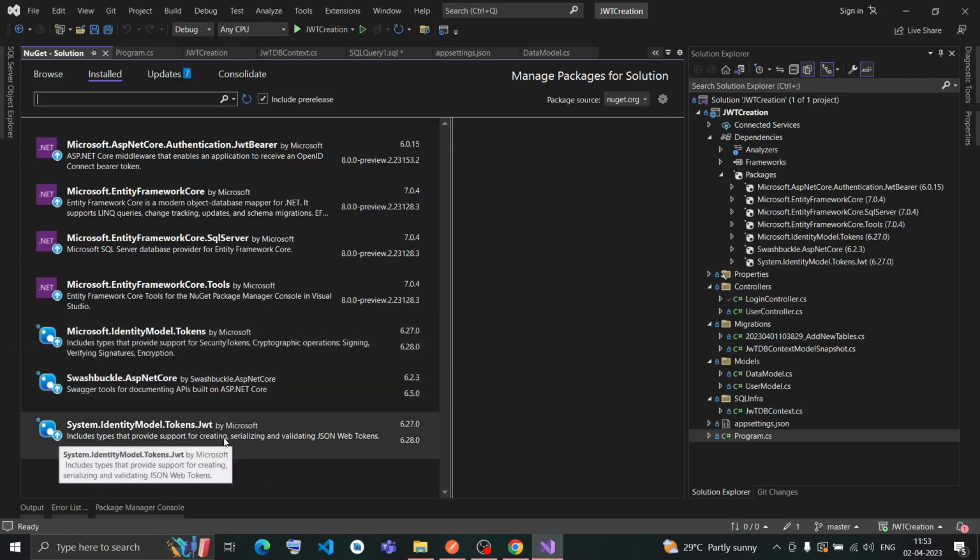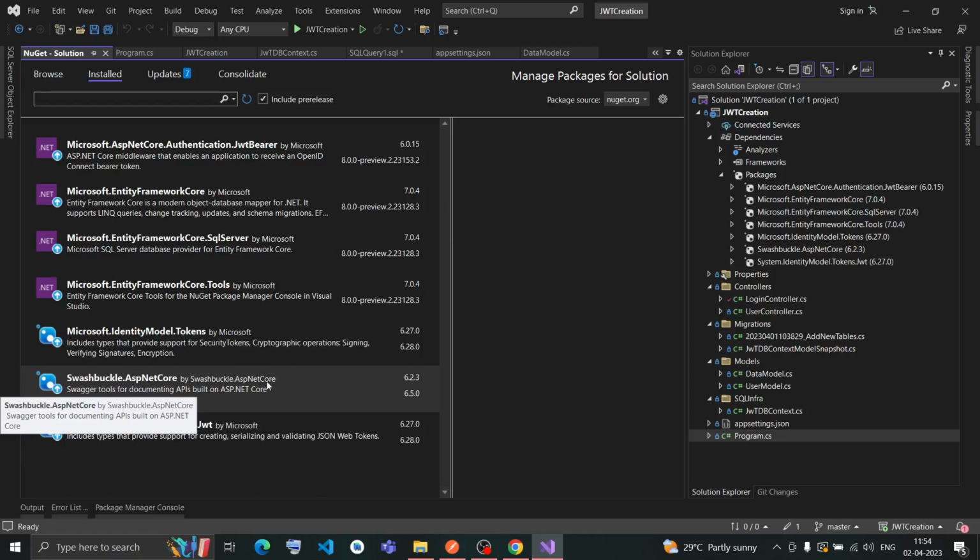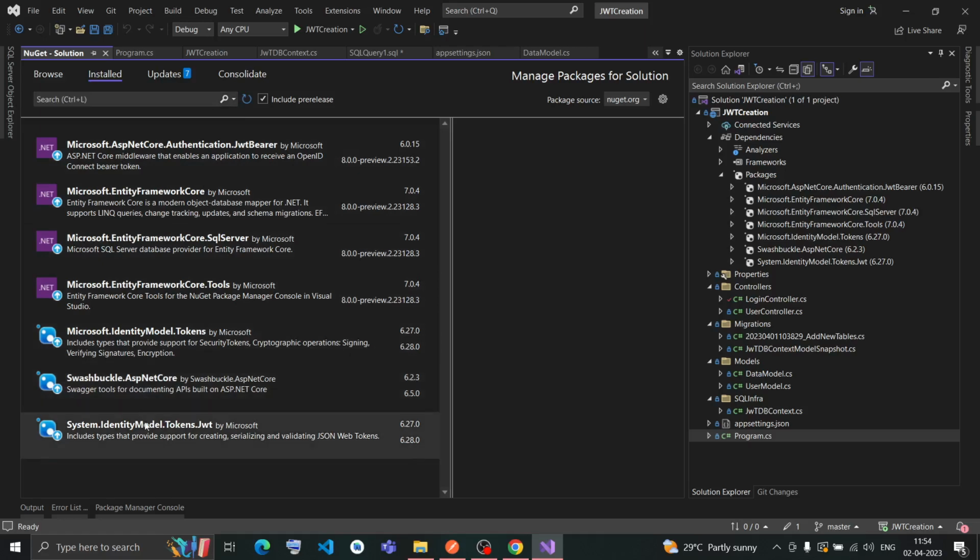Then inside IdentityModel Tokens we have JWT for creating the JWT tokens. And this is nothing but Swashbuckle, which comes as a default installation. So those are all the packages you need to install.